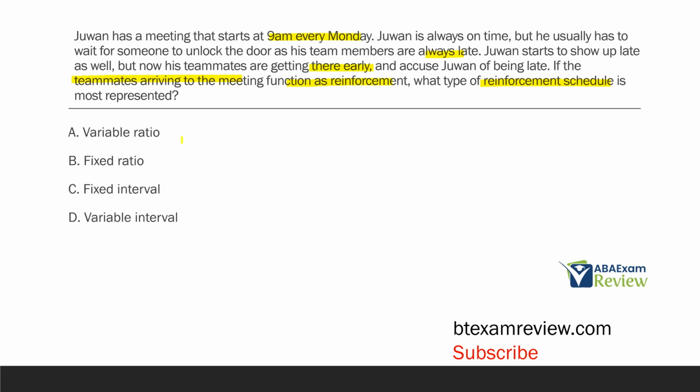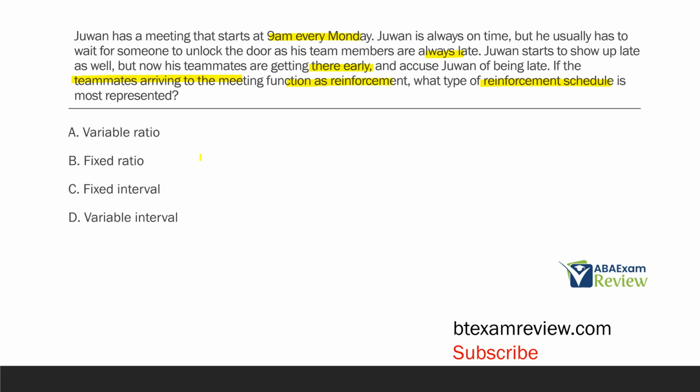A variable ratio. Does it matter about Juwan's responses here? If Juwan showed up 10 times in the morning, would that matter? No. The only thing that matters is the amount of time that's going by, because the time is what's affecting his teammates' arrival. So variable ratios and fixed ratios aren't what we're looking at here. It doesn't matter what Juwan does. When he shows up, he still needs to wait for his teammates to arrive to get the reinforcement.